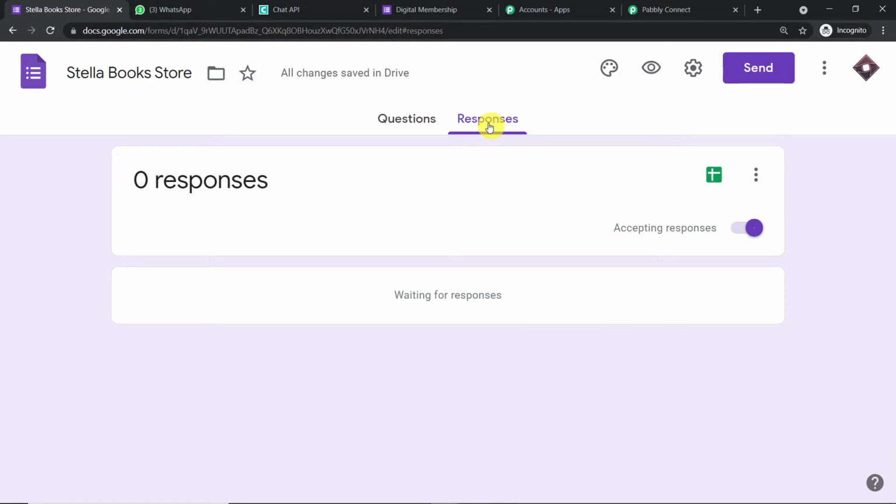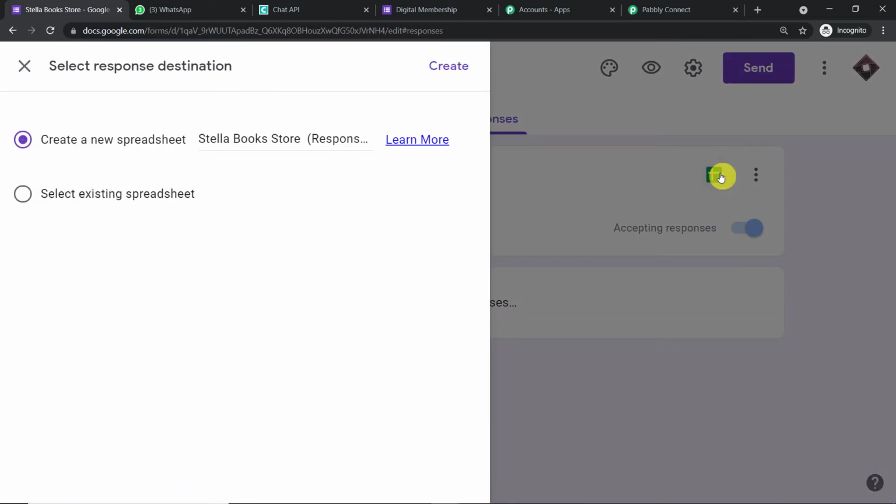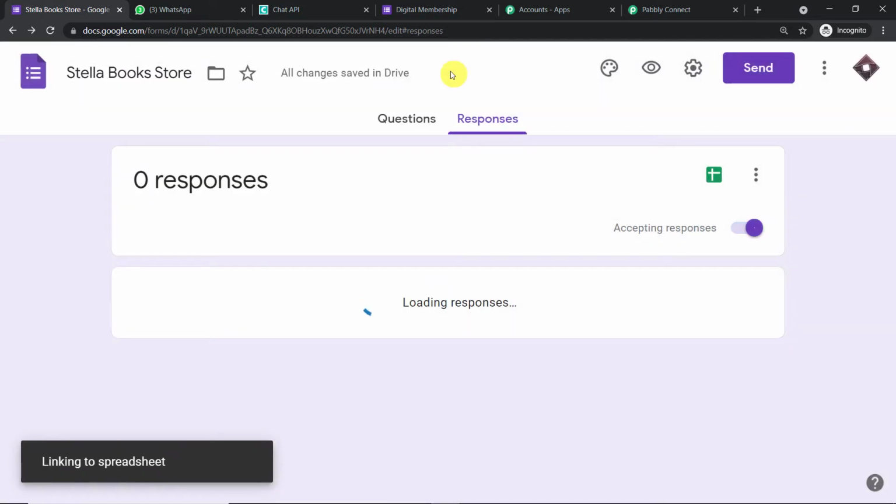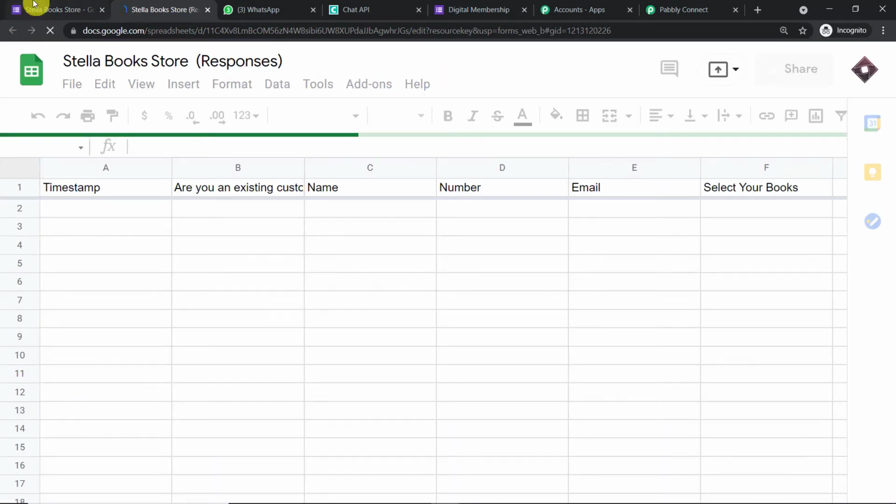So basically, the idea is that when a customer submits this form, the responses will automatically be collected in Google Sheets. And from Google Sheets, we will be collecting this data into Pabbly Connect. Let me show you how it's done. So first of all, just click on this icon, create spreadsheet. Okay, so we have to click on this. By default, it is already here. Create a new spreadsheet. Okay, and let me just click on create. So a new Google Sheet will be created, which is a part of this Google Form.